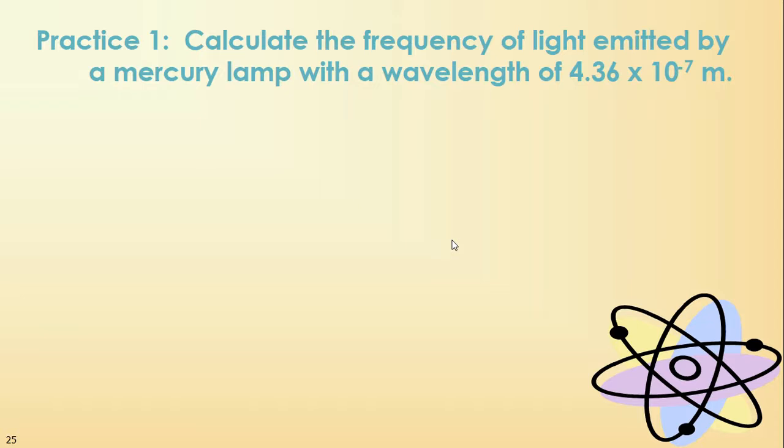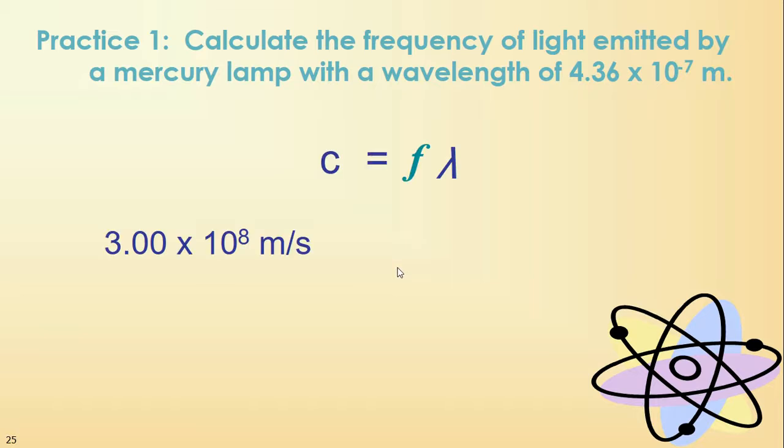Okay, we'll do a couple more practice problems. You'll practice a couple more and I will share the answers with you and then we will discuss one problem at the very end. So here you're calculating the frequency of light emitted in a mercury lamp with this wavelength. Okay, this is 436 nanometers. This is actually in the visible range, close to the infrared. I would pause the video if I were you, try to solve the problem, and I will display the answers in a second.